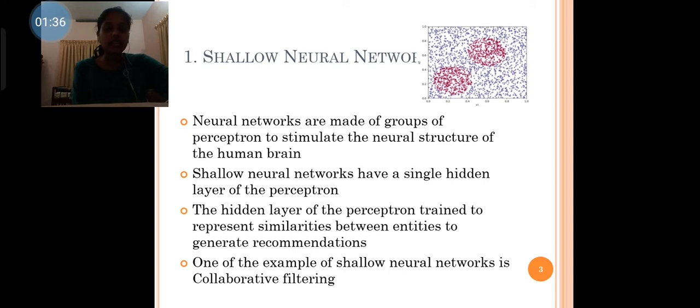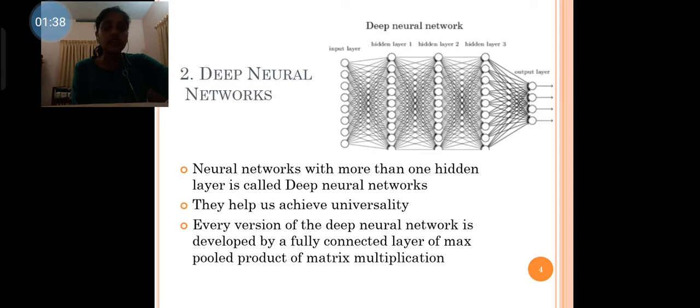Now, the second classification is the deep neural network. A neural network with more than one hidden layer is called a deep neural network. They help us achieve universality. The universal approximation theorem is the core of deep neural networks, to train and fit any model. Every version of deep neural network is developed from fully connected layers using matrix multiplication products.